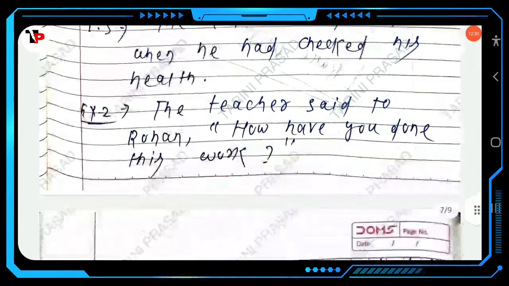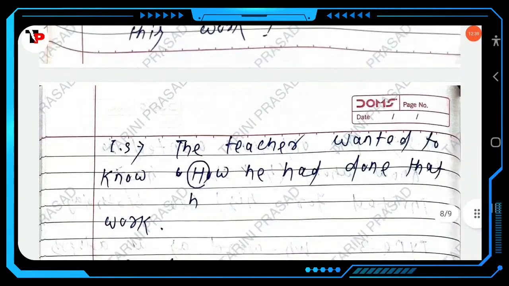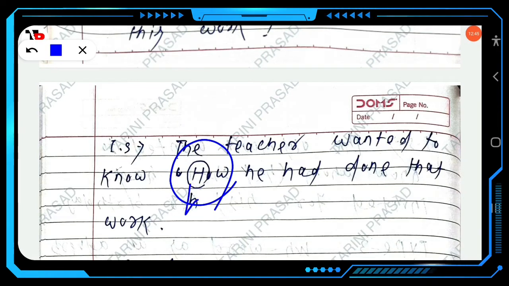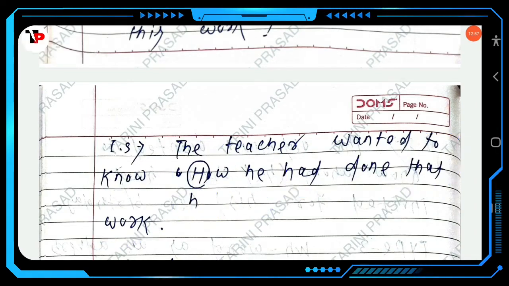The next example: the teacher said to Rohan, "How have you done this work?" The teacher wanted to know how he had done that work. Clear? So here the WH word, you have to write in small letter, don't use capital. Then he had done that work. This will change into that. Here present perfect is changed into past perfect, he had done.